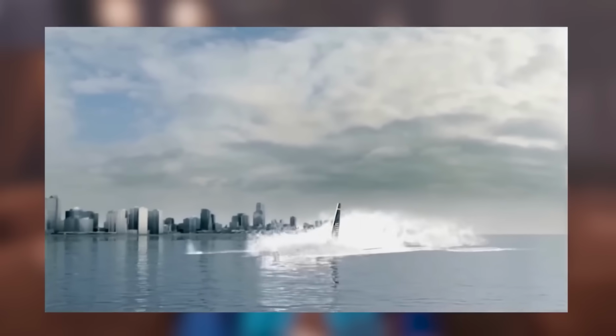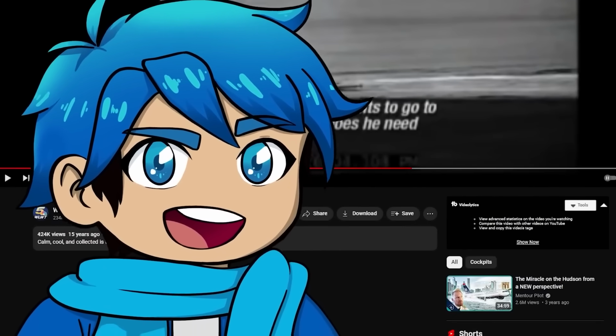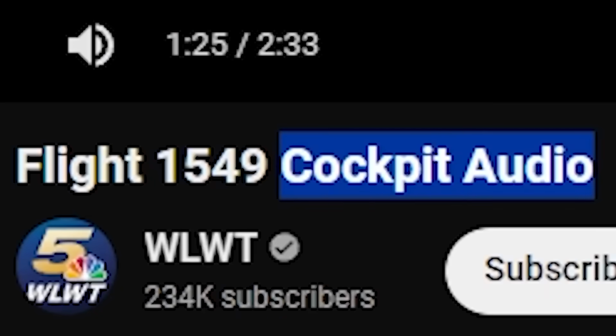Dude, yeah, that's insane. And it landed safely. Now what's also crazy is that we could actually hear the cockpit audio from the plane, and the whole thing's pretty intense.